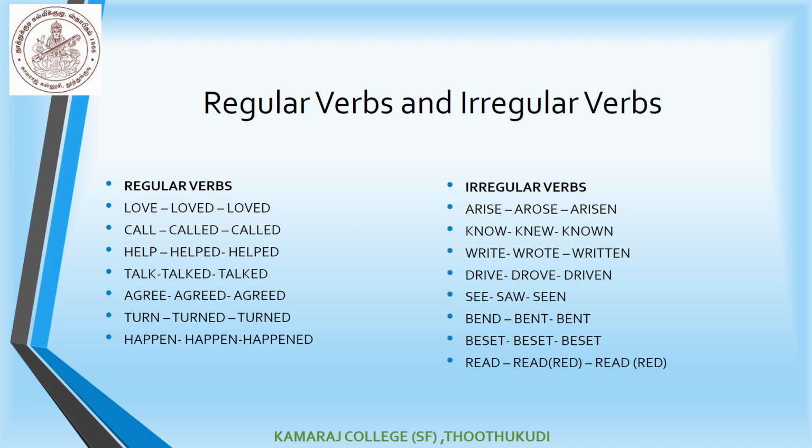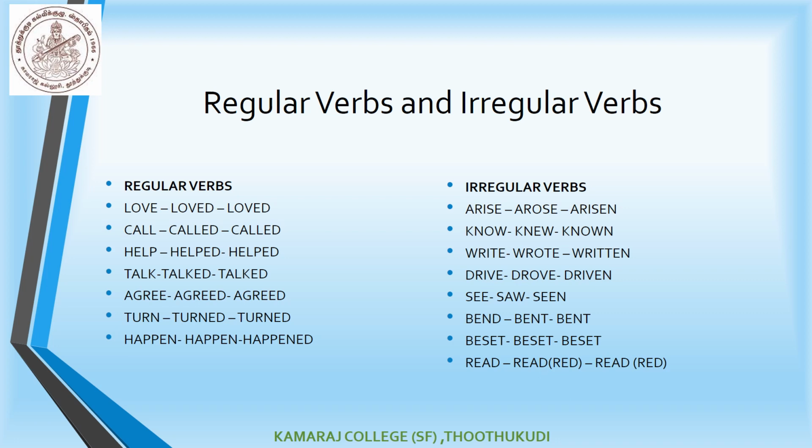Throughout all these sets we find only ed has been added, whereas in irregular verbs, arise, arose, arisen, know, knew, known, we find that one or two letters have been modified, and hence these are called irregular verbs.